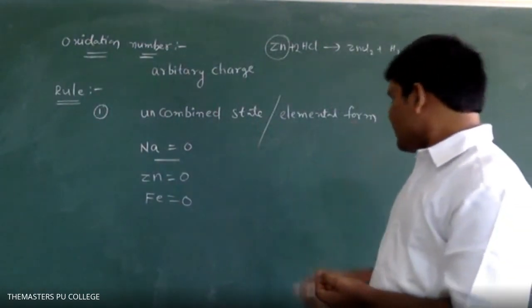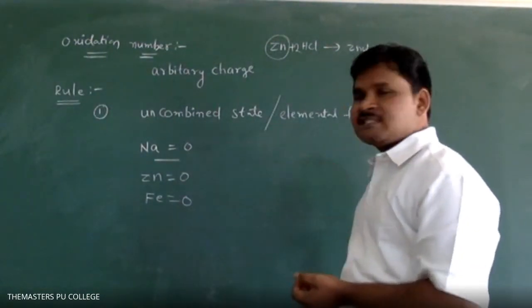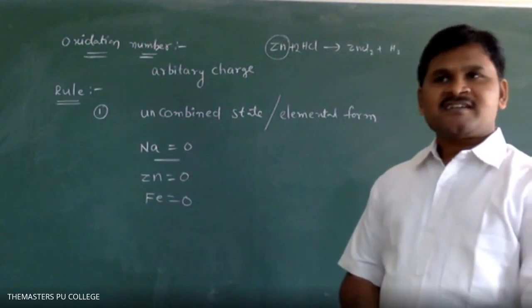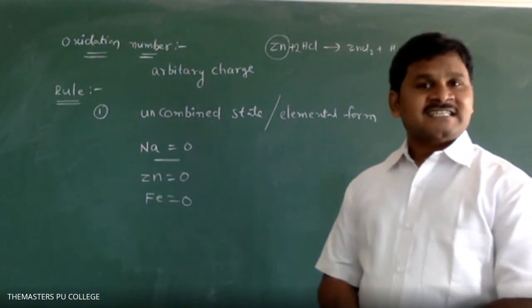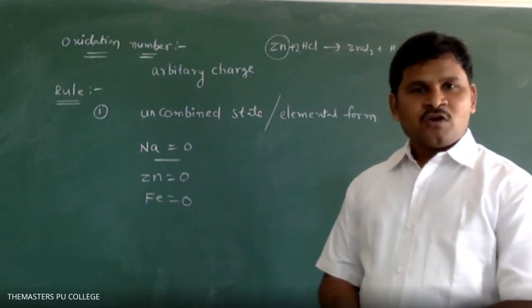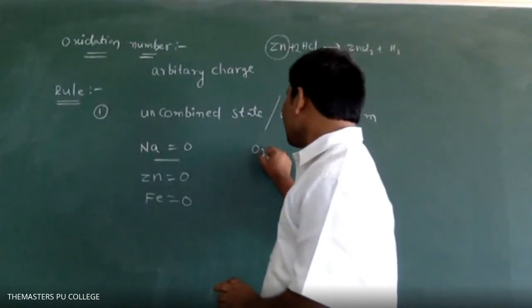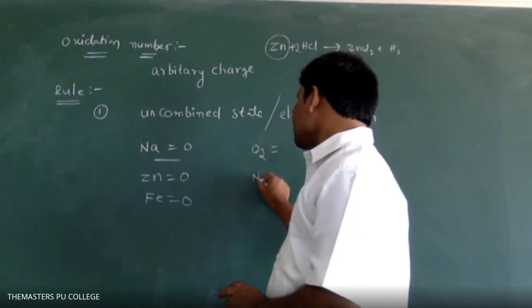What is elemental form? For example, oxygen exists as O2. That is called elemental form. Nitrogen exists as N2. Oxygen also exists as O3.